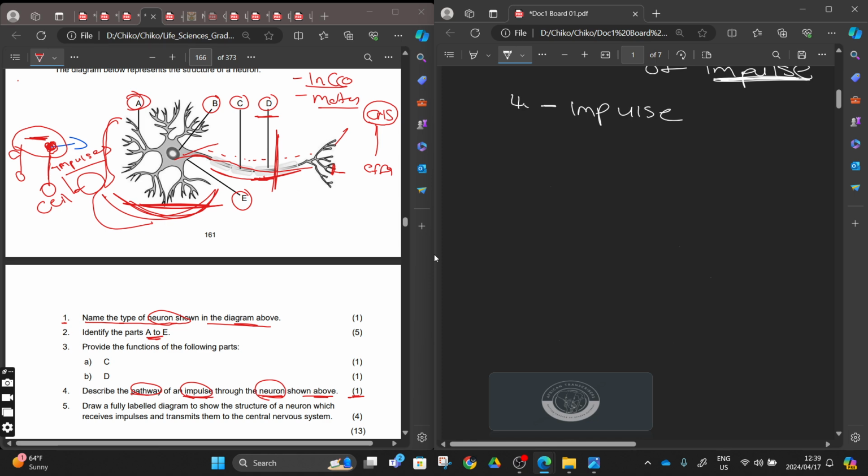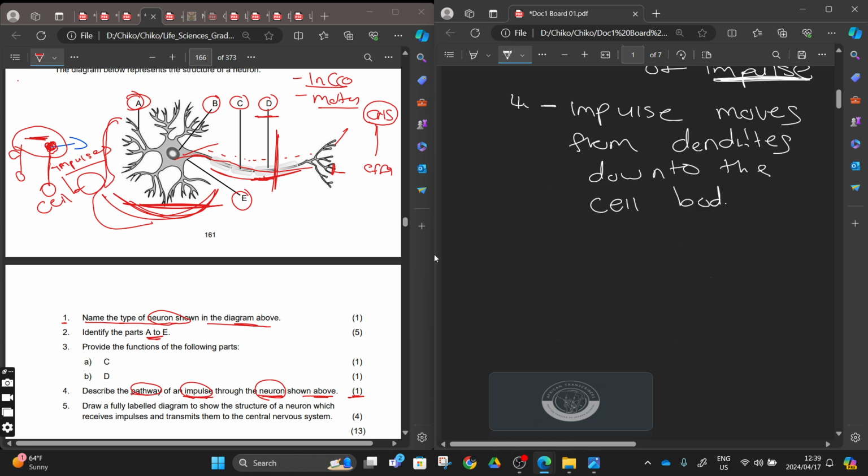The impulse moves from the dendrites down to the cell body, to the axon.